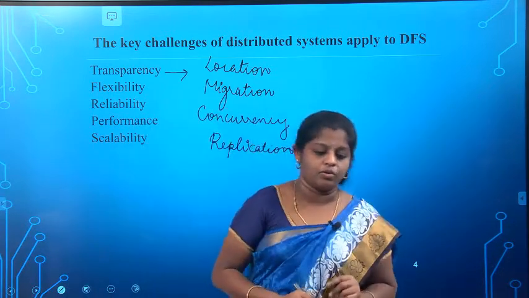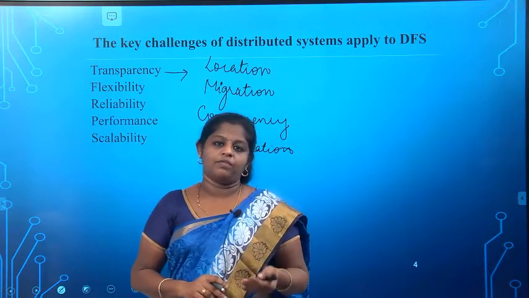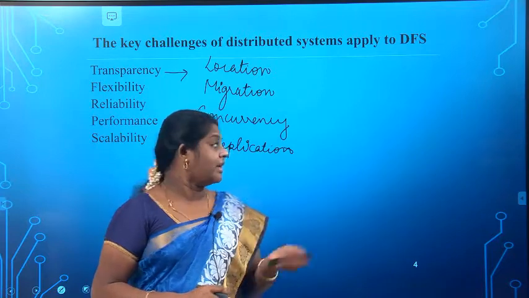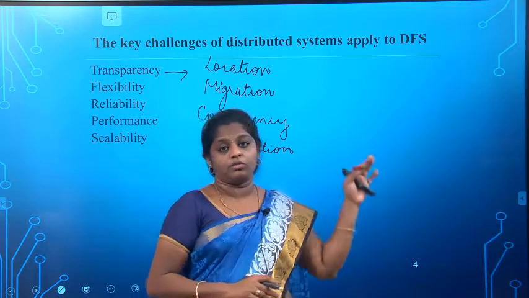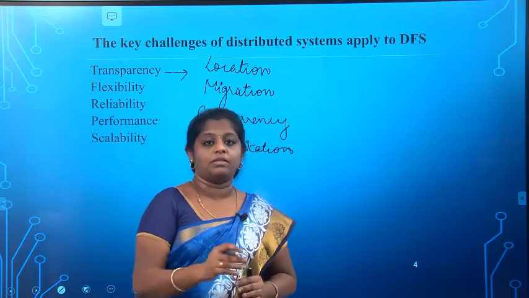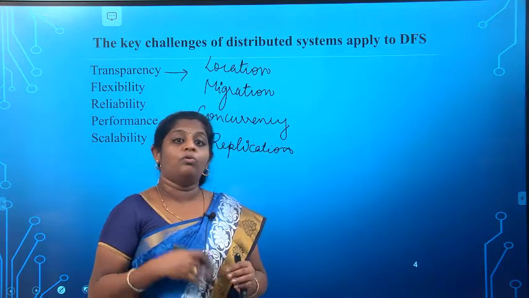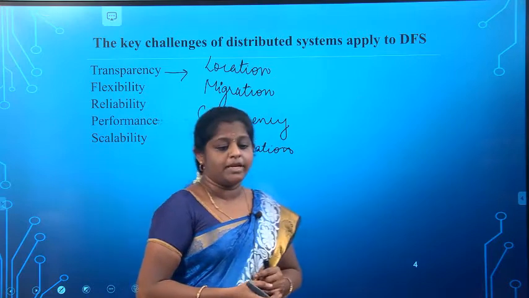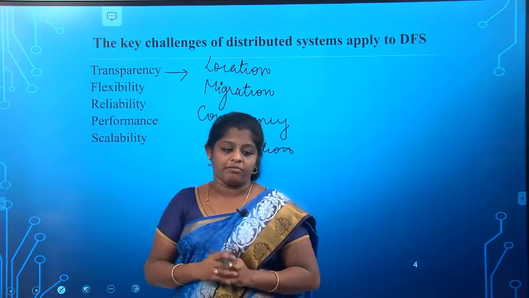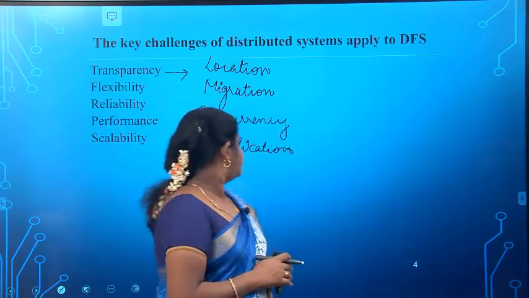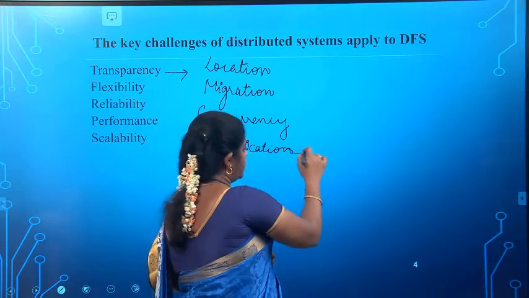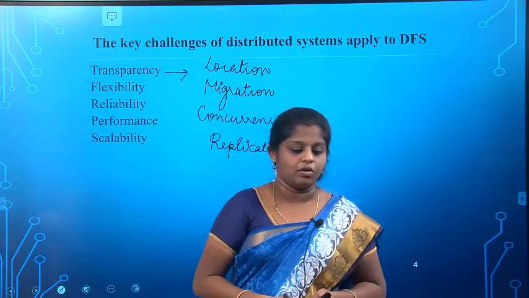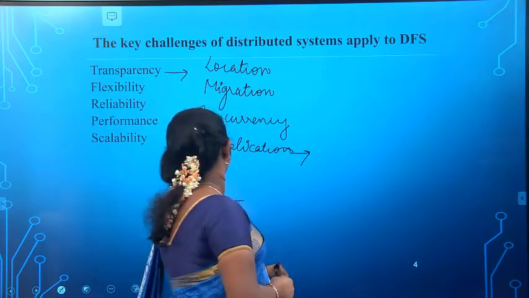Location: a client cannot tell where the file is located. Then what is migration? A file can transparently move from one place to another place, that is, from one server to another server. Next is concurrency, that is, multiple clients access the same file. Next is replication, that is, multiple copies of the file exist. So these all come under transparency.